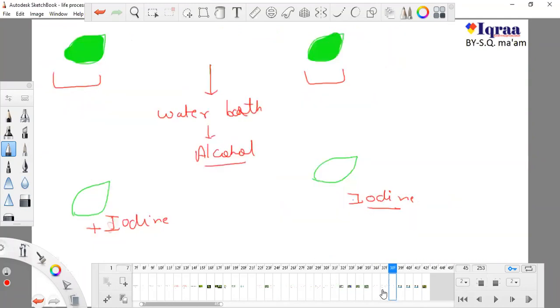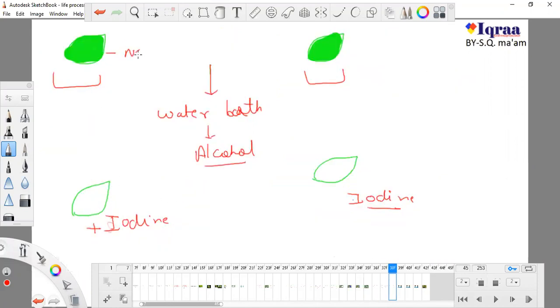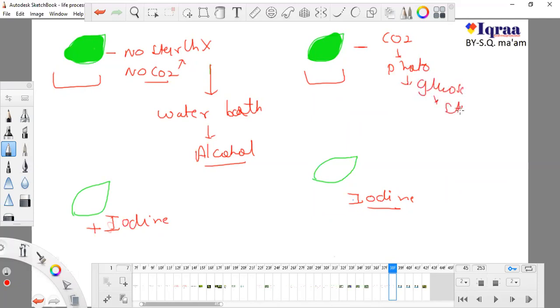So I plucked the leaf from both of the plants, okay, and did the same experiment. There is definitely no starch in the first, because there was no CO2, so no photosynthesis, no glucose, no starch. In this case, there was CO2. CO2 performed the activity of photosynthesis. By photosynthesis it will produce glucose, and from glucose it will produce starch. In the other case there was no CO2, so no photosynthesis and no starch. So there is nothing like starch, okay.